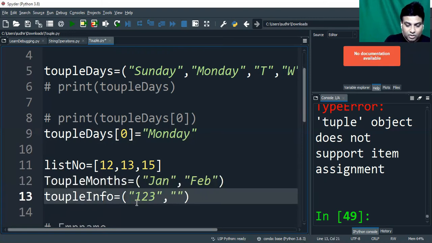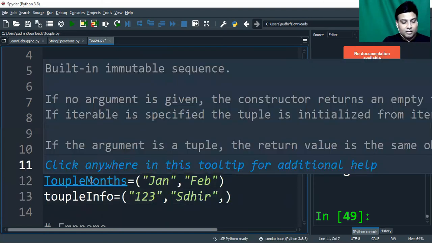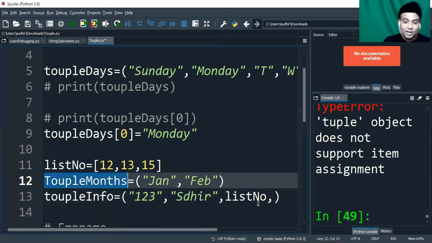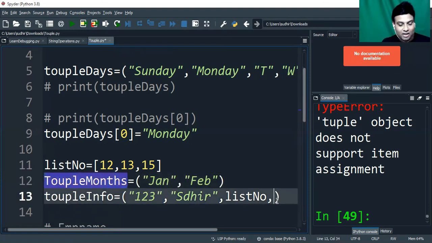My name is Sudhir. So I'm itself creating a tuple, right? But apart from this, I can have a list as an element inside the tuple, as well as I can have tuples inside the tuples as well.